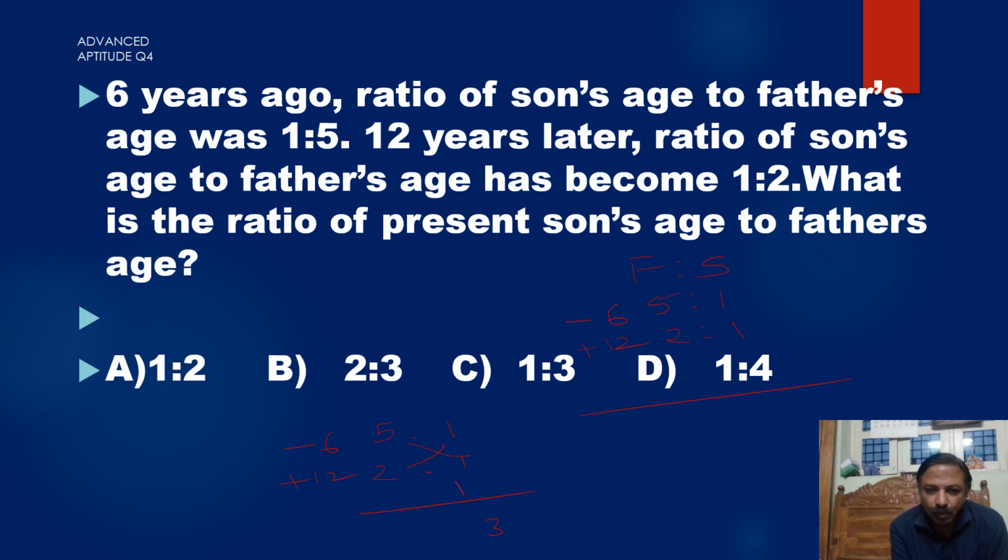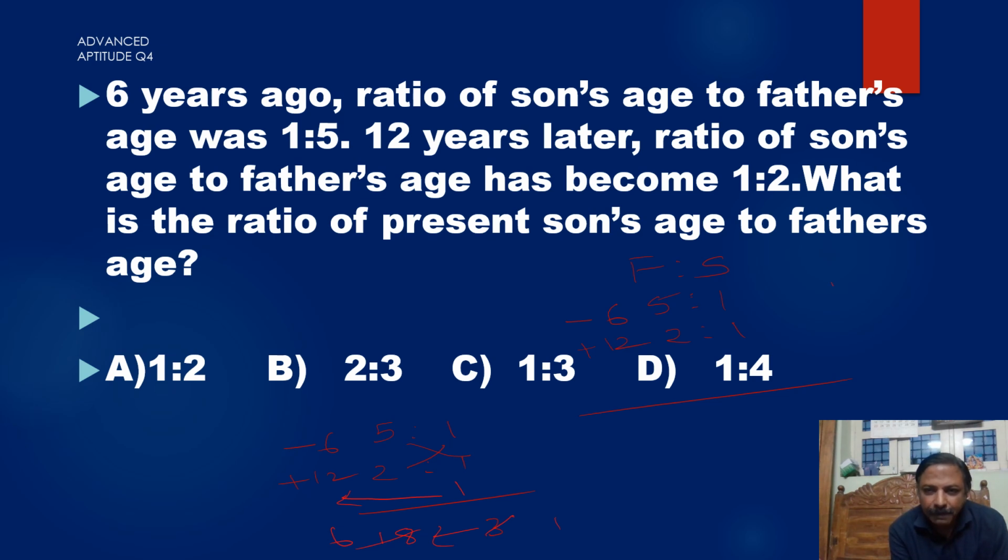2 minus 1, 1. Now forget about the symbols minus or plus. Multiply 1 with these two numbers. That is 12 plus 6, 18. So 1 into 18, 18. So 3 parts is equal to 18 parts. 3 ones are 3, 3 sixes are 18. Okay. So 1 part equal to 6 parts.